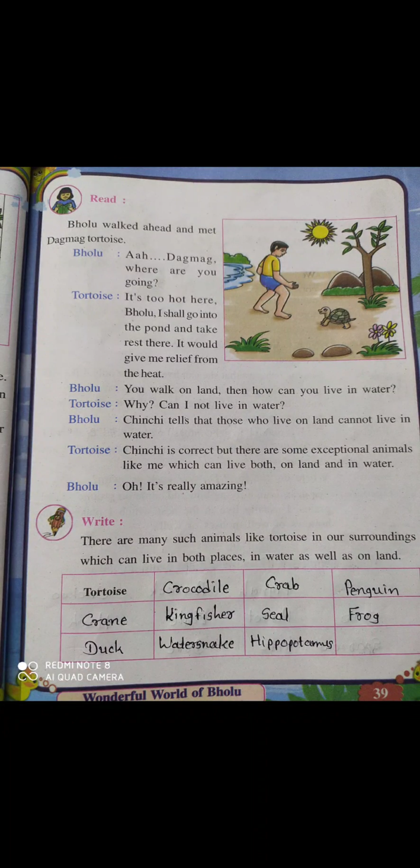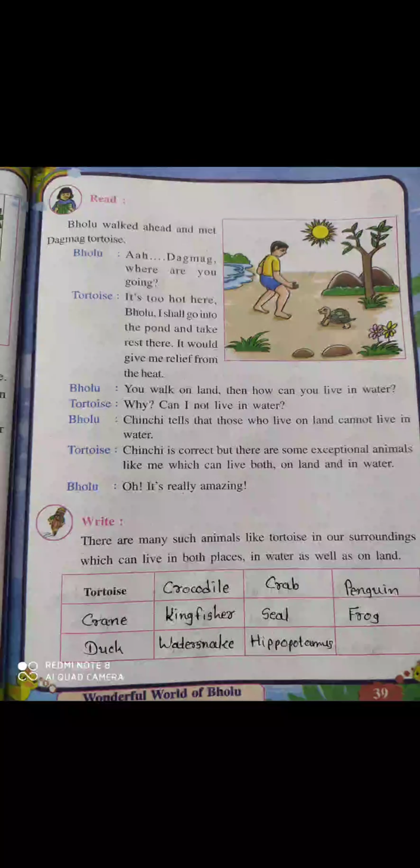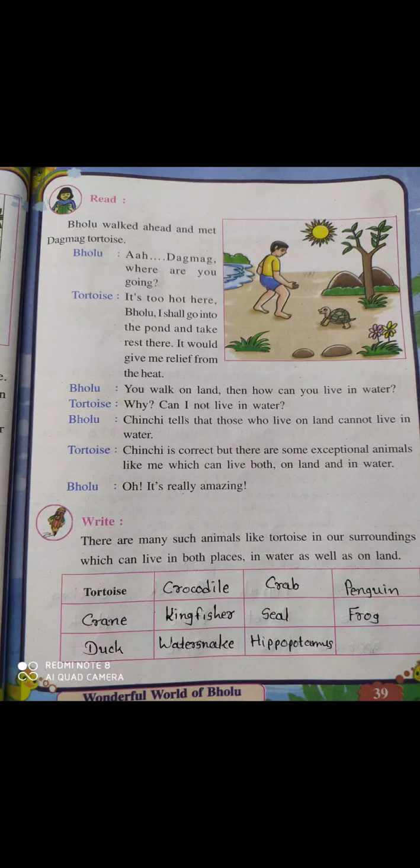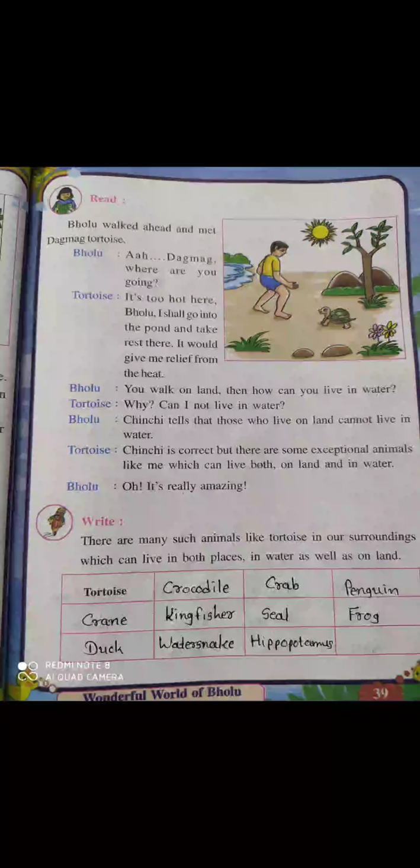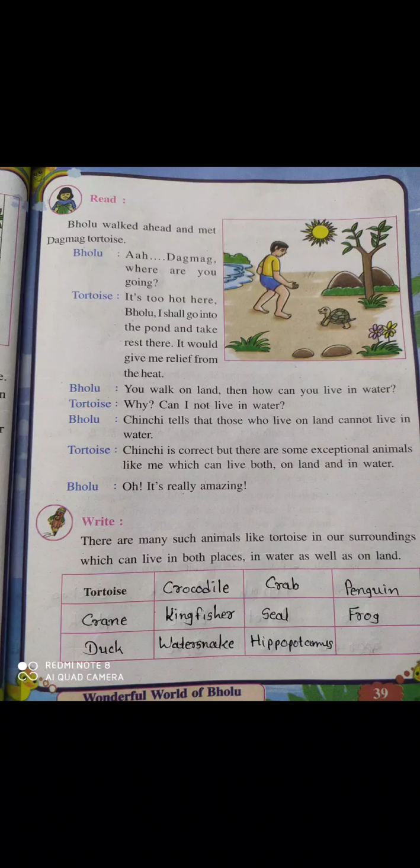So like tortoise can live on land also, and tortoise can live in water also. Okay, so these types of animal names are written here. You have to also write these names in your textbook. So like tortoise, which animals live both on land and in water?